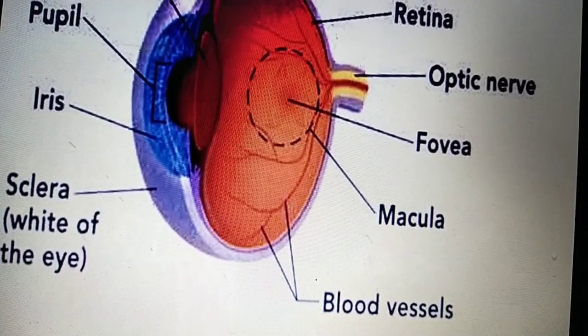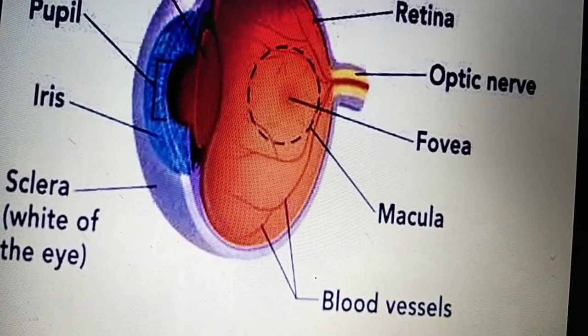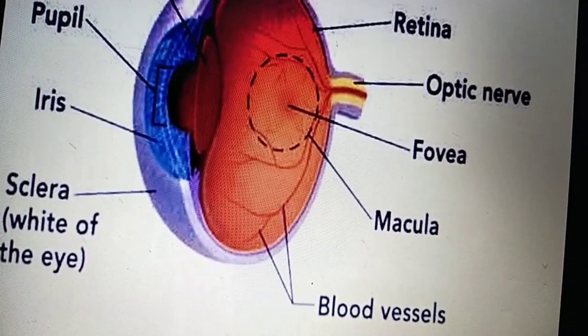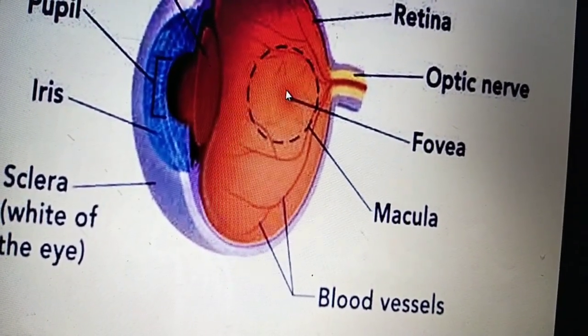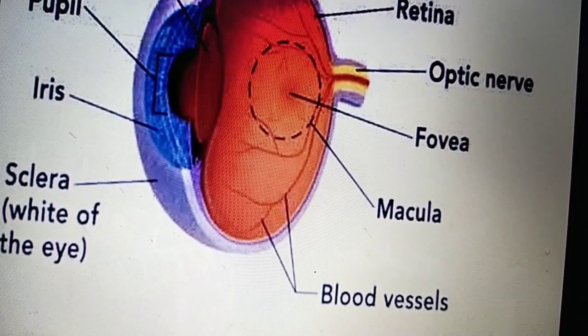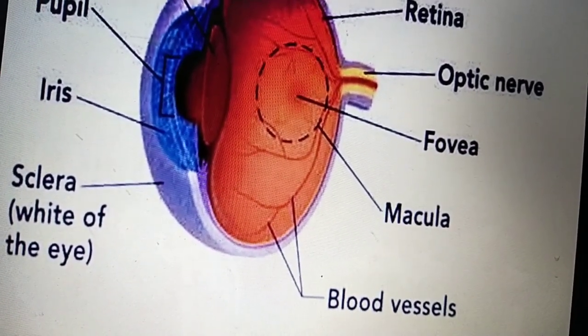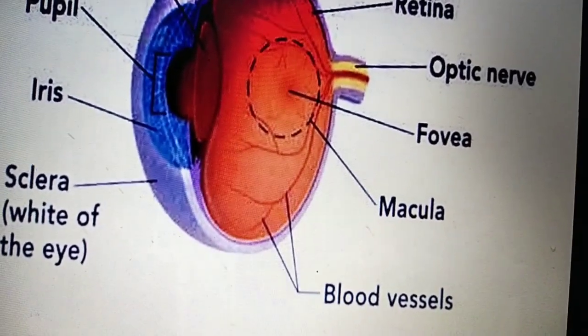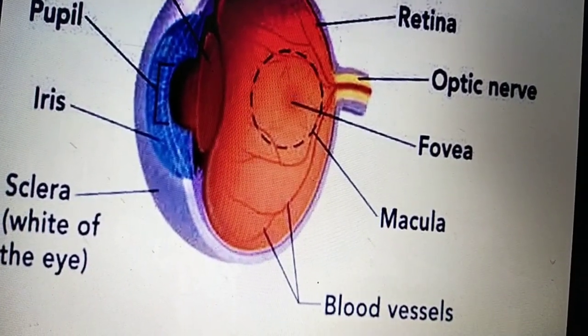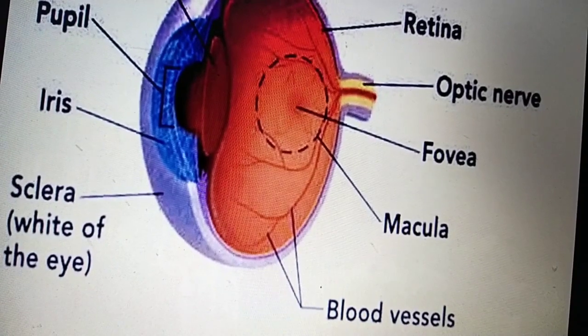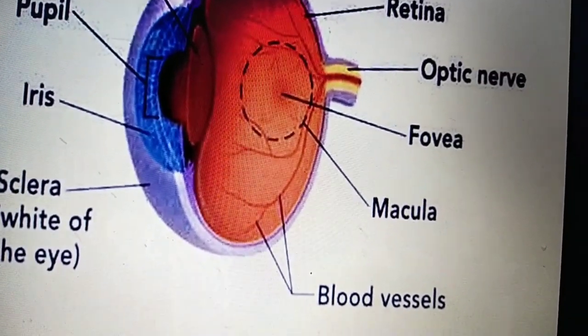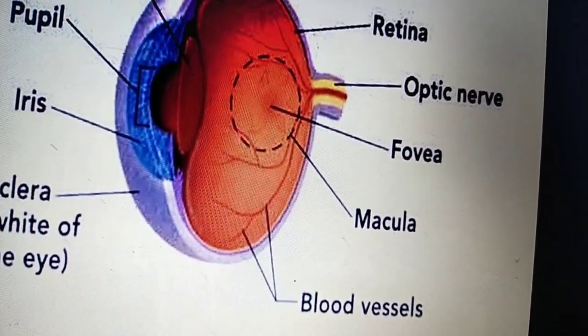It is an oval shaped pigmented area near the fovea. A number of eye problems can affect the fovea and can lead to vision loss. If they are not treated, it can lead to blindness.